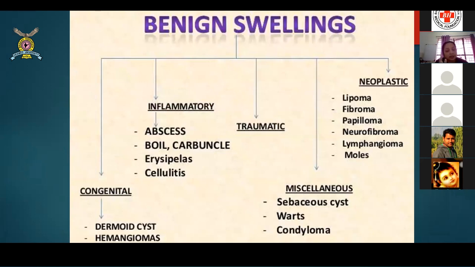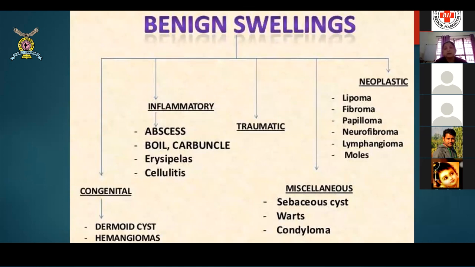They are the congenital ones, dermoid cyst, hemangiomas; inflammatory ones, abscesses, boils, carbuncles, erysipelas or cellulitis; some traumatic swellings; and then miscellaneous, you have sebaceous cysts, warts, condylomas. In neoplastic you have lipomas, fibromas, papillomas, neurofibromas, and so on. So there are a lot of n number of surgical swellings that we come to know.